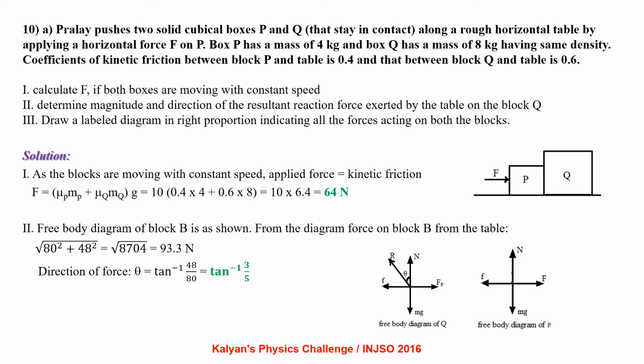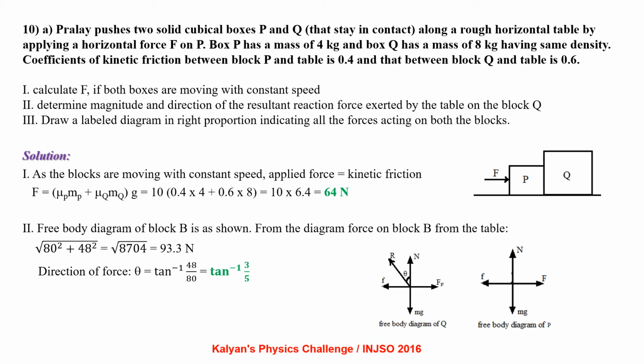Determine the magnitude and direction of the resultant reaction force exerted by the table on block Q. Draw a labeled diagram in right proportion indicating all the forces acting on the two blocks. Let us see the first part. As the blocks are moving with constant speed, the applied force should be equal to the kinetic friction. So F equals mu P mP plus mu Q mQ into g, which comes out to be 64 Newton.